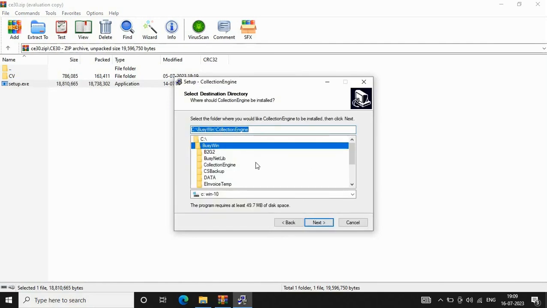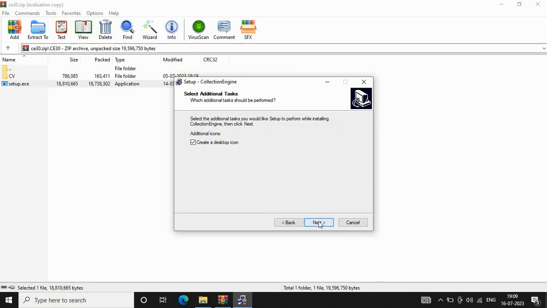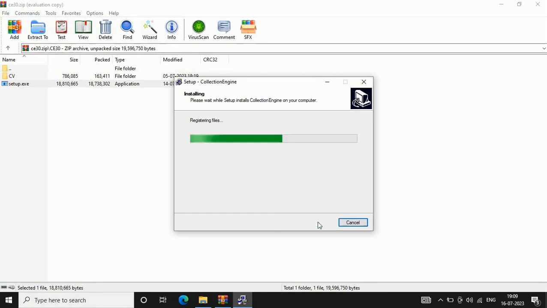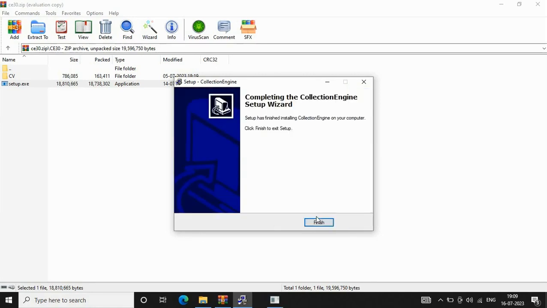Then it's showing the path. It is recommended that you install Collection Engine in the BusyWin folder itself. By default, it's showing the path of BusyWin folder. However, if you want, you can install Collection Engine at some other path also, but we will recommend that you must install Collection Engine in the BusyWin folder itself. Click next button. It's showing create desktop icon. Yes. Next button, and the installation process is completed by clicking the finish button.